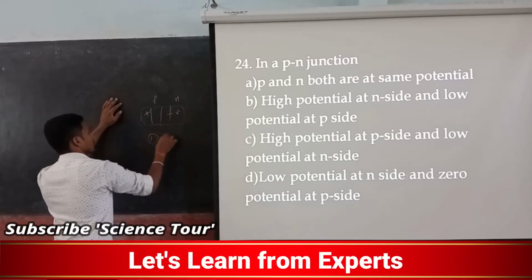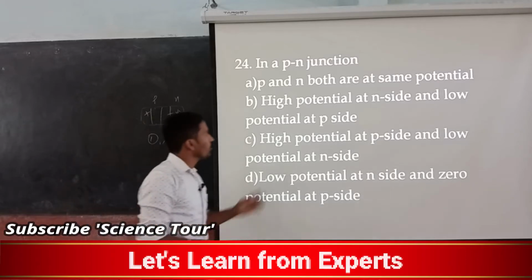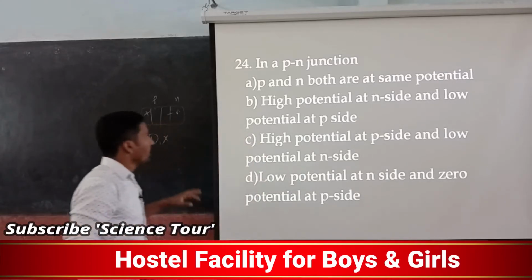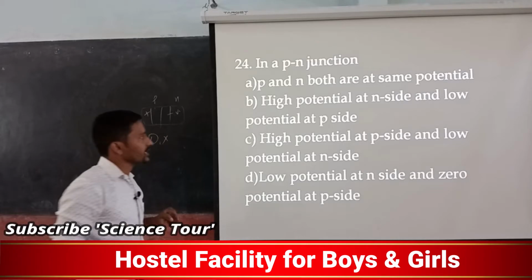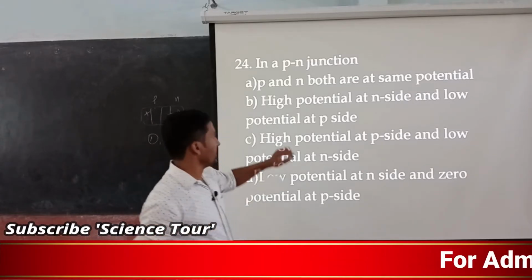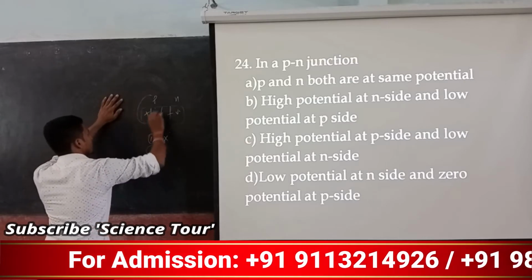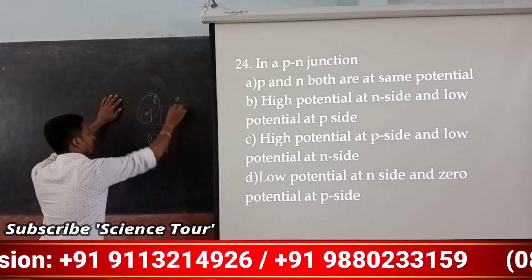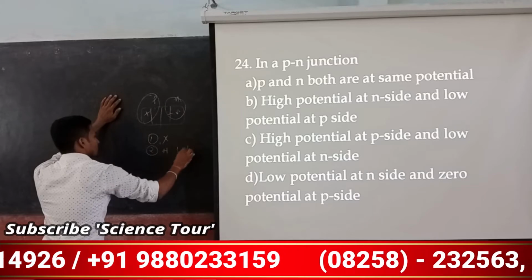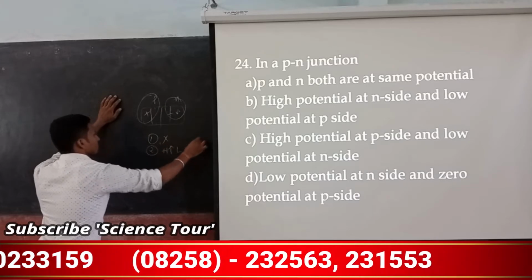So the first option is the wrong option. Next, high potential at N side and low potential at P side. Positive means high potential and negative means low potential, and that seems true.